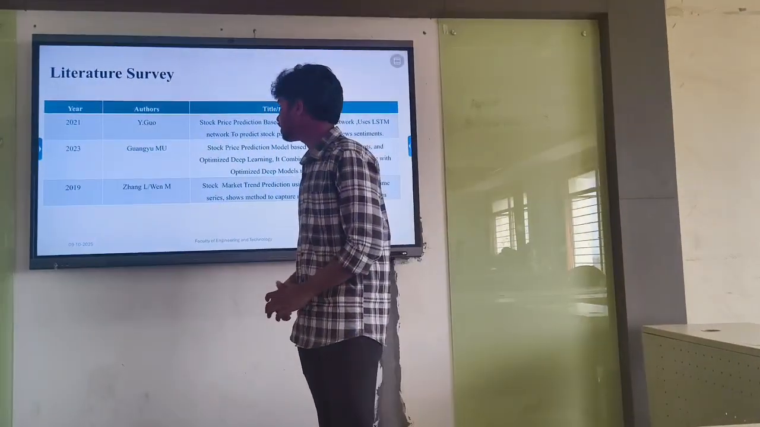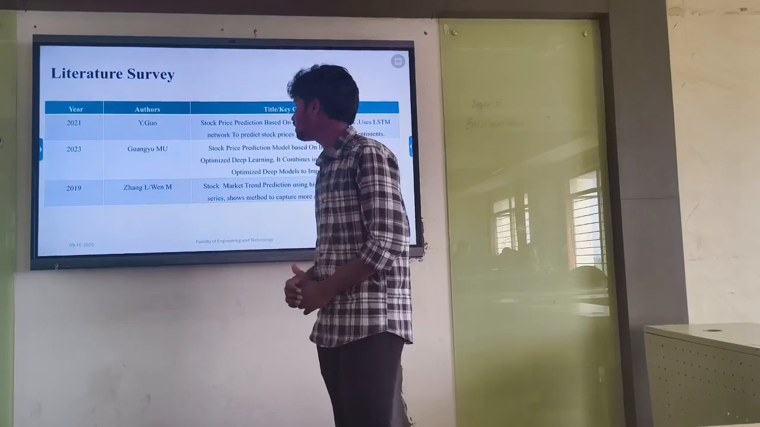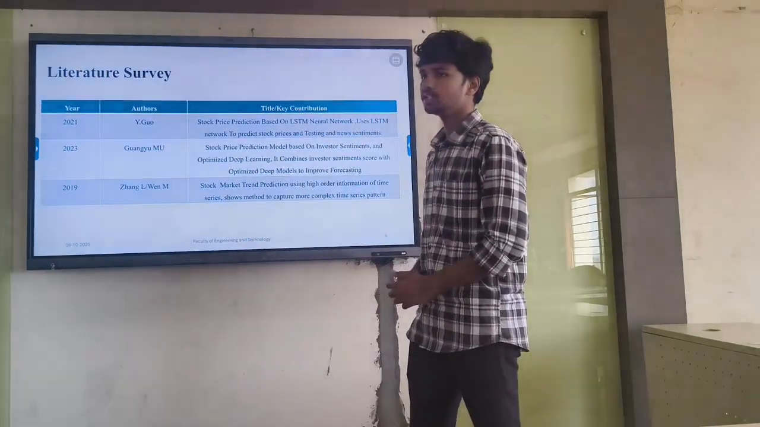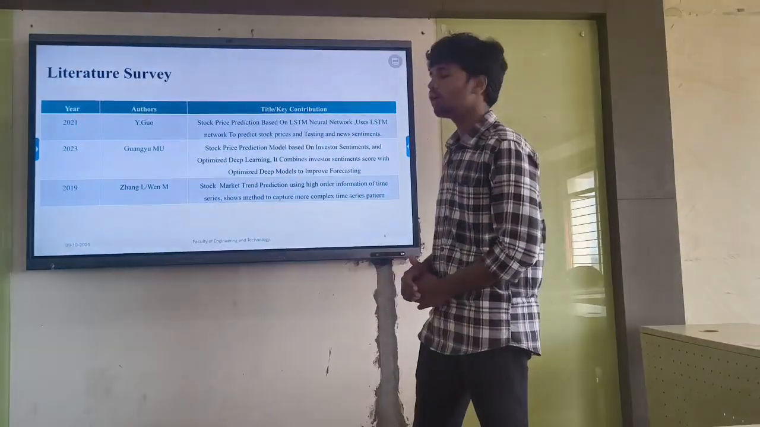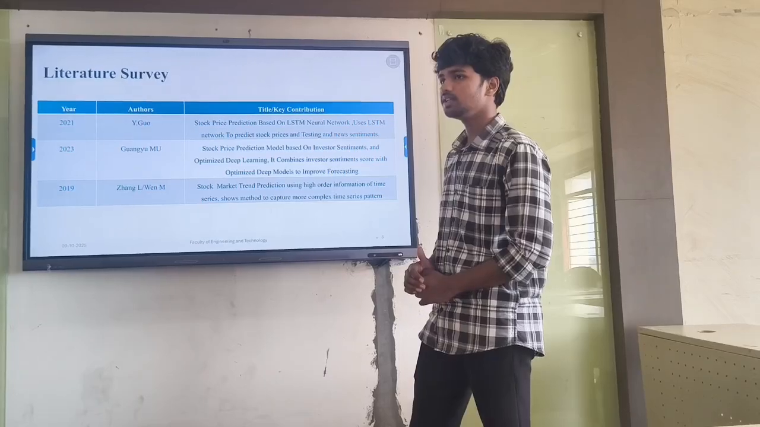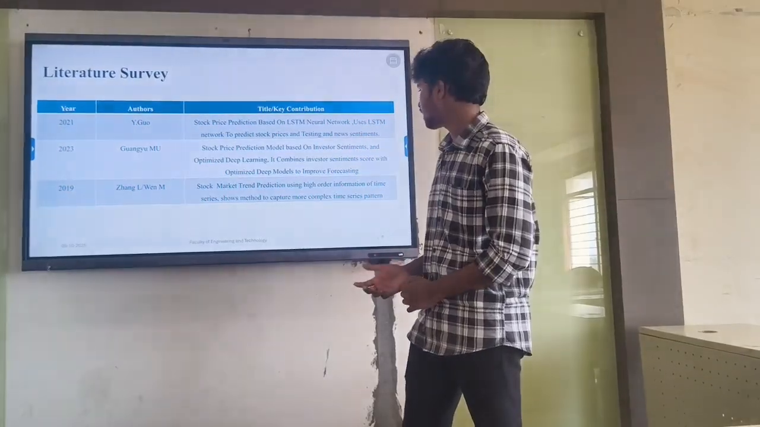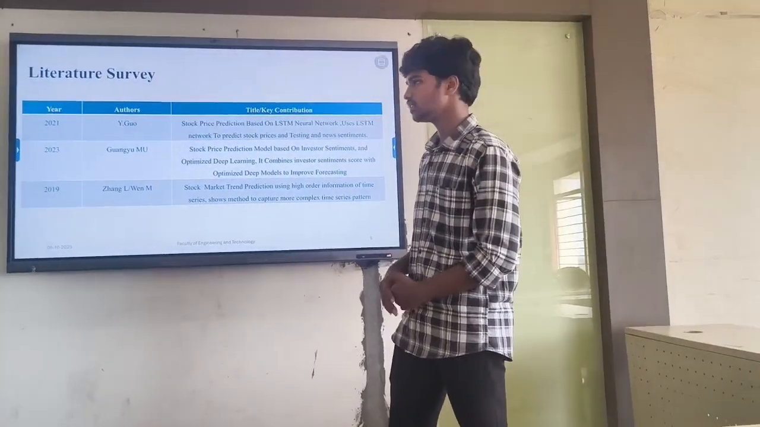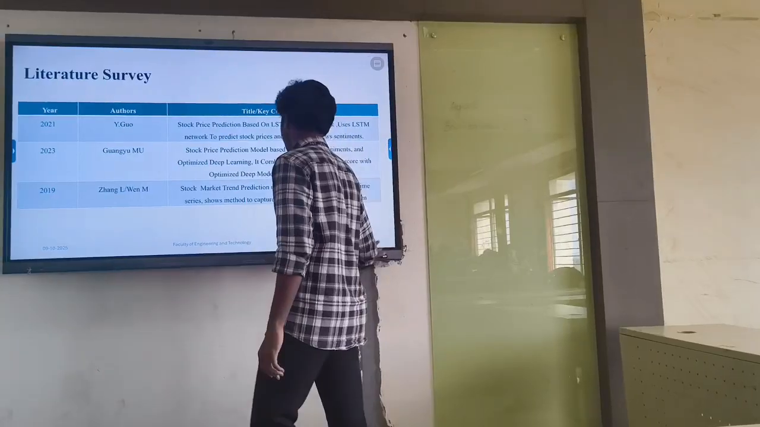In 2019, the authors Daniel and William built a stock market model using the higher order information of time series to find more complex time series patterns. Next step.